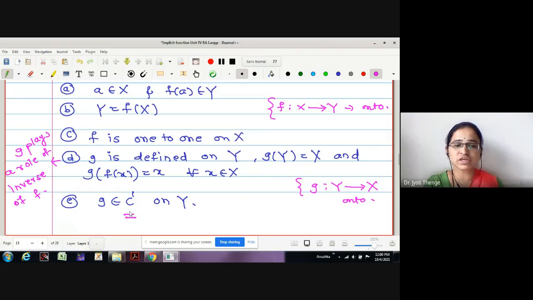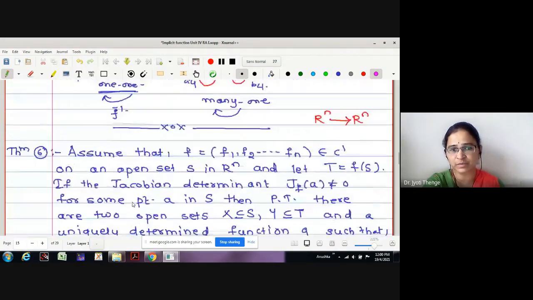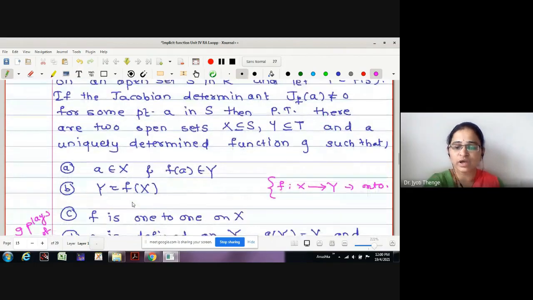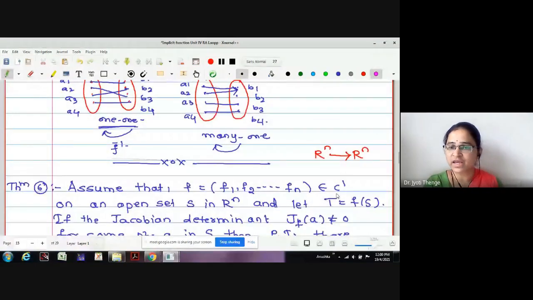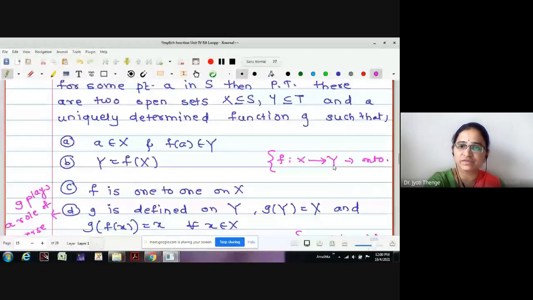It belongs to C1. The C1 class is the set of all continuously differentiable functions. Here also, in the function also, it was given that F belongs to C1. First, let me write what is the meaning of C1.